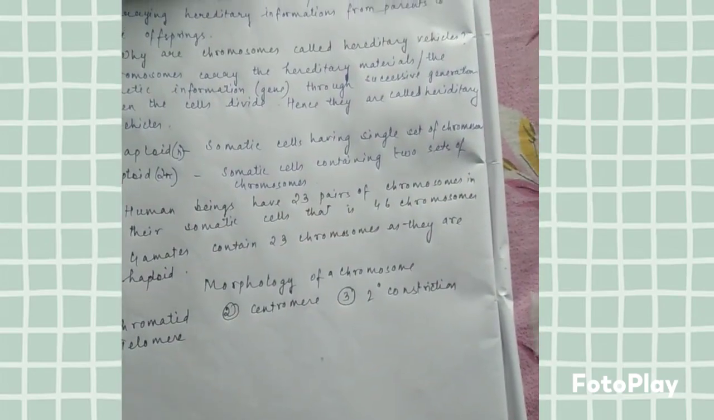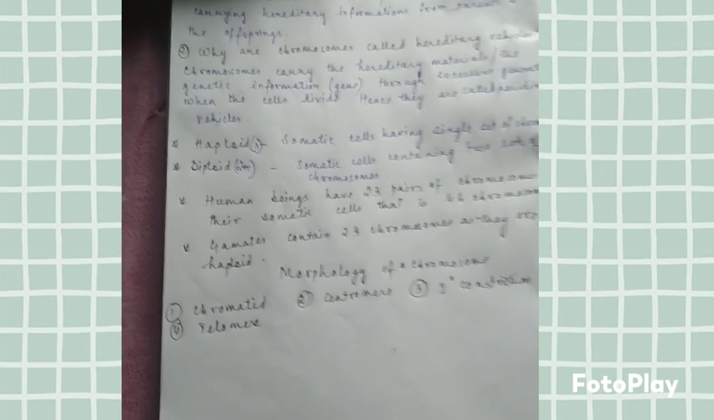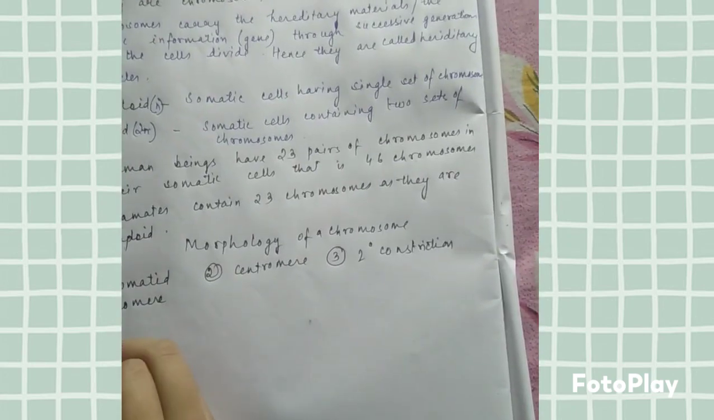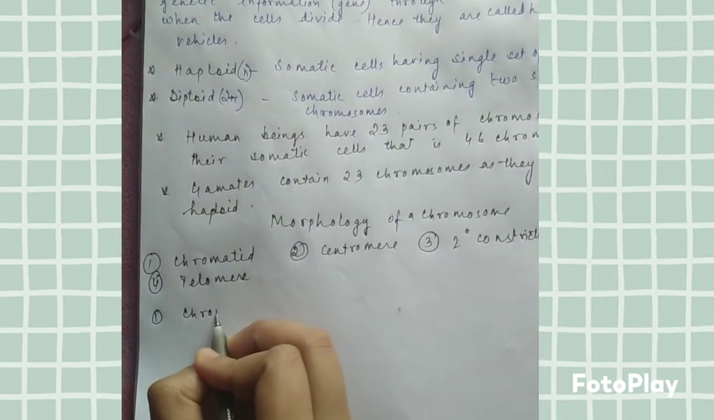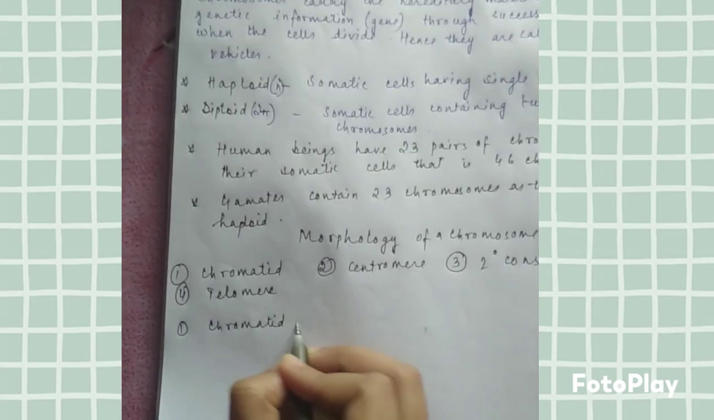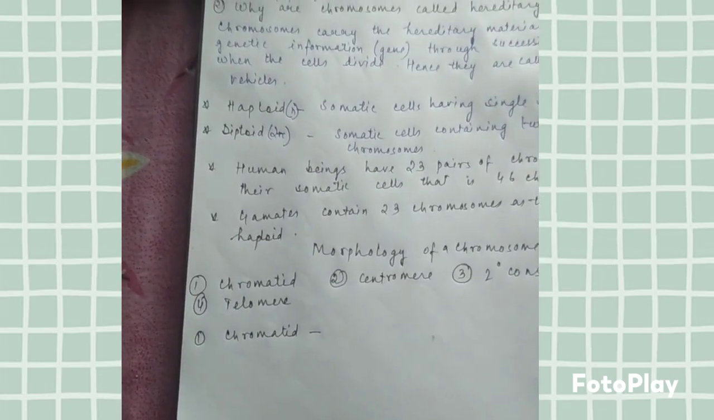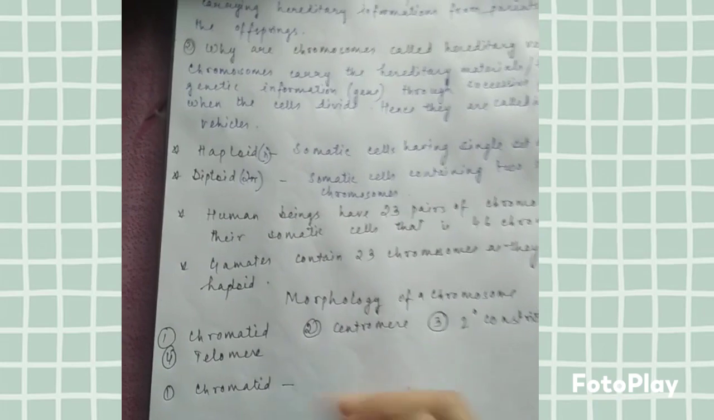What do you mean by the term chromatid? Chromatid is nothing but one of the 2 identical halves of a chromosome. So what is chromatid? One of the 2 identical halves of a chromosome.